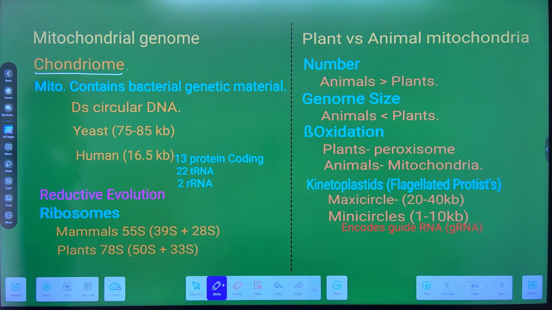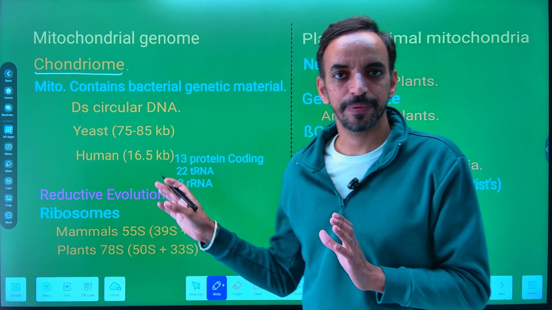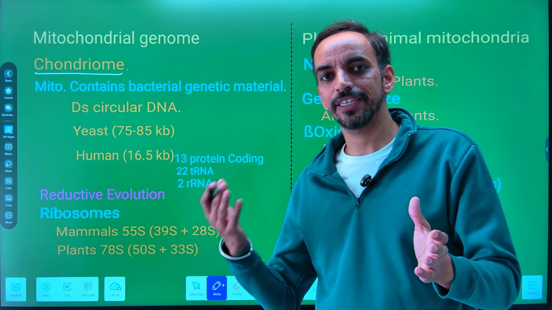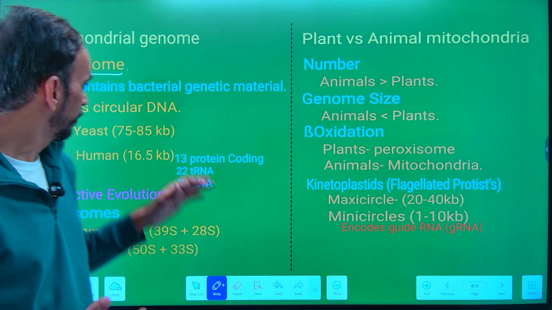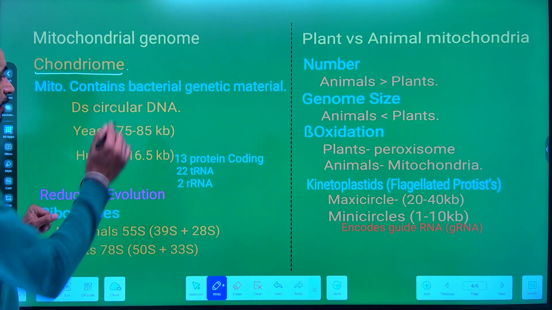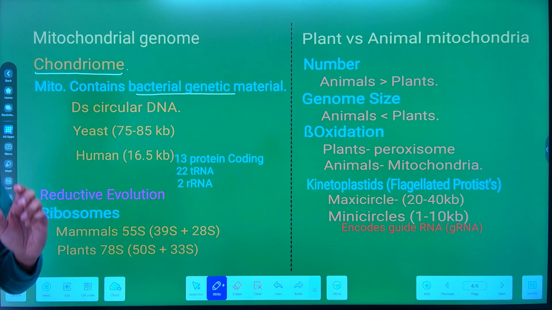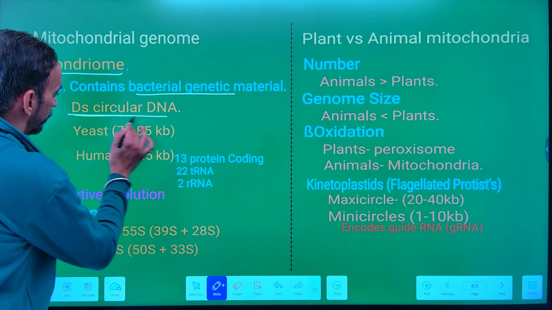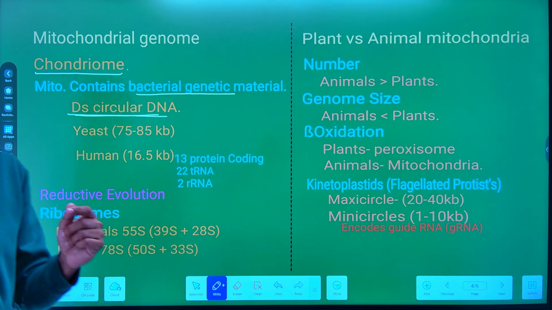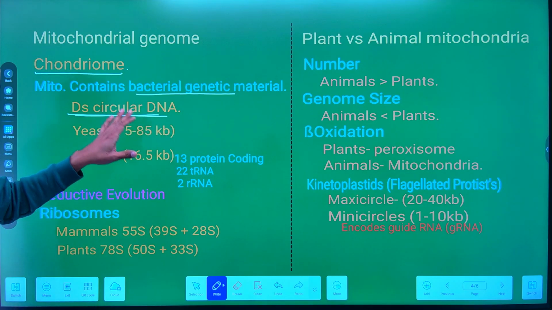Next is the mitochondria. It contains the bacterial genetic material. ये अपने को पता है, ये भी अपन ने देखा एंडोसिम्बायोटिक थ्योरी से कि किस तरीके से माइटोकॉन्ड्रिया का ओरिजिन हुआ है in eukaryotic cell. So the mitochondria contains the bacterial genetic material. And in case of the prokaryote, as we all know, the DNA is double stranded circular. जबकि यूकैरियोट्स में कैसा होता है, it is double stranded linear DNA, while the prokaryotes have double stranded circular DNA.